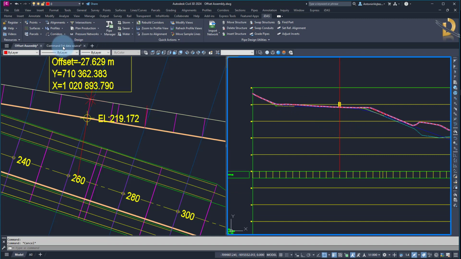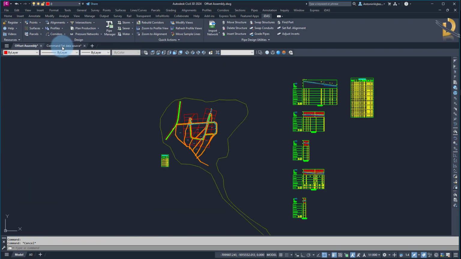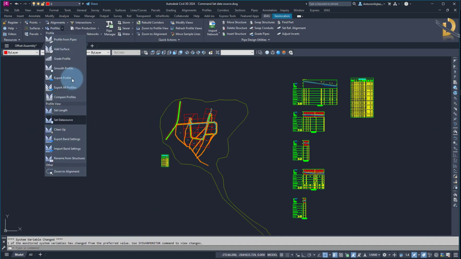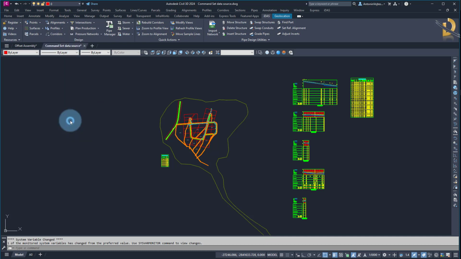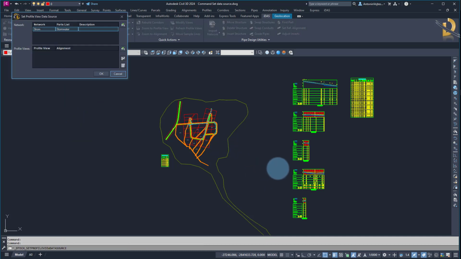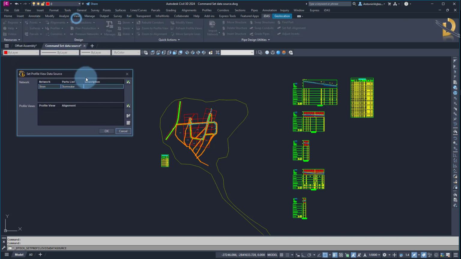Let me go to another drawing. Another improvement which we made is on the command set data source. I go to profiles, set data source. Very often when you change the profile view band set for the pipe networks, you need to reassign the pipe network which you want to use for your profile view bands.